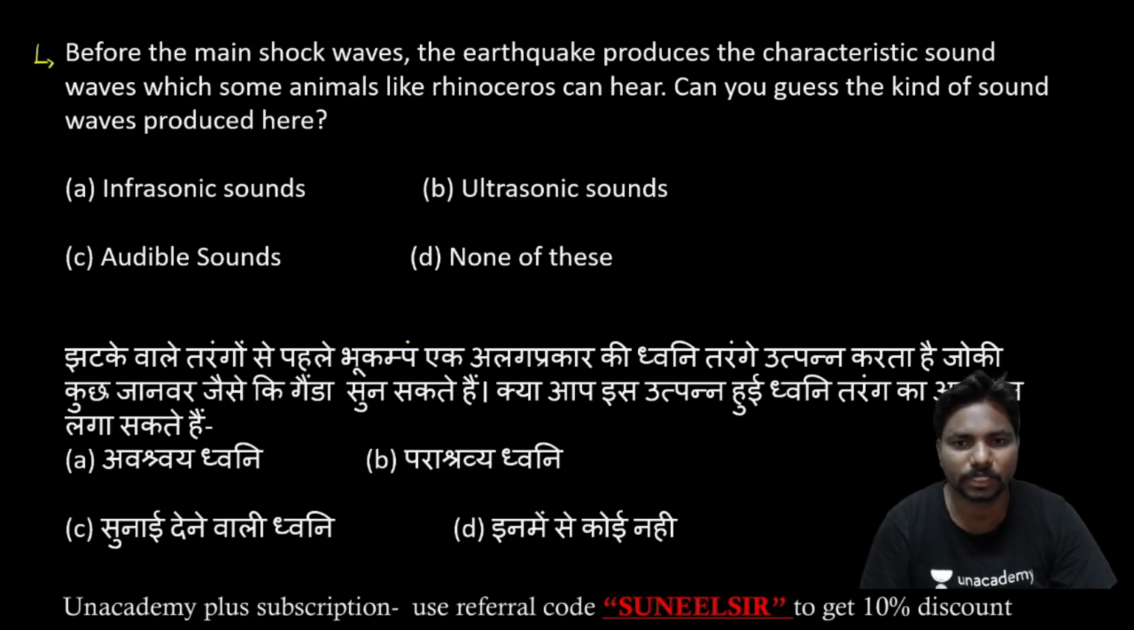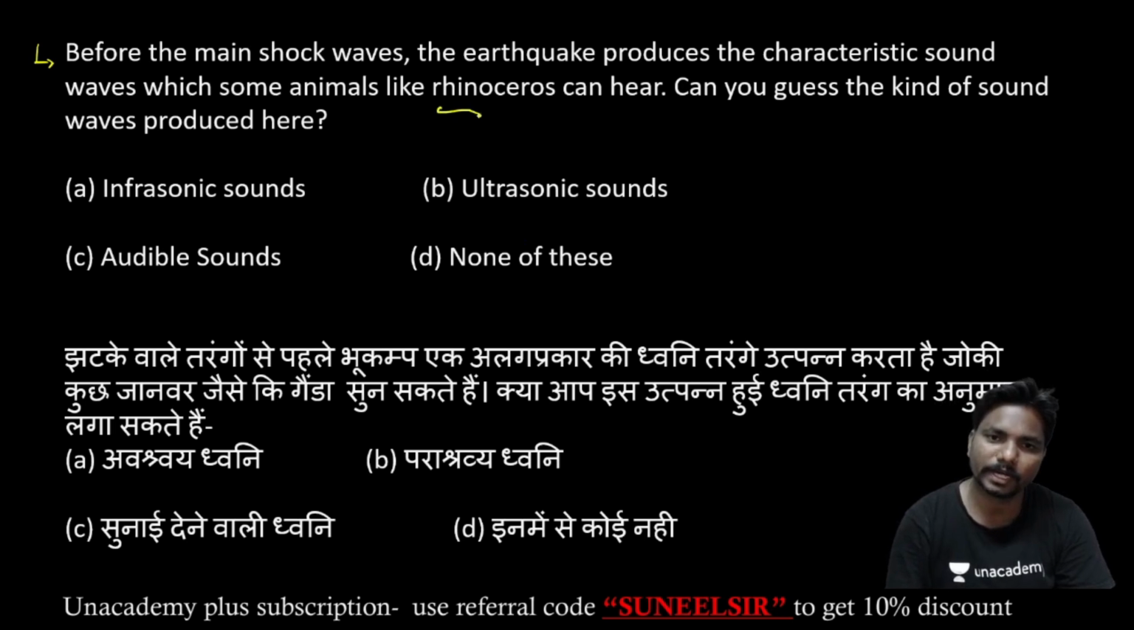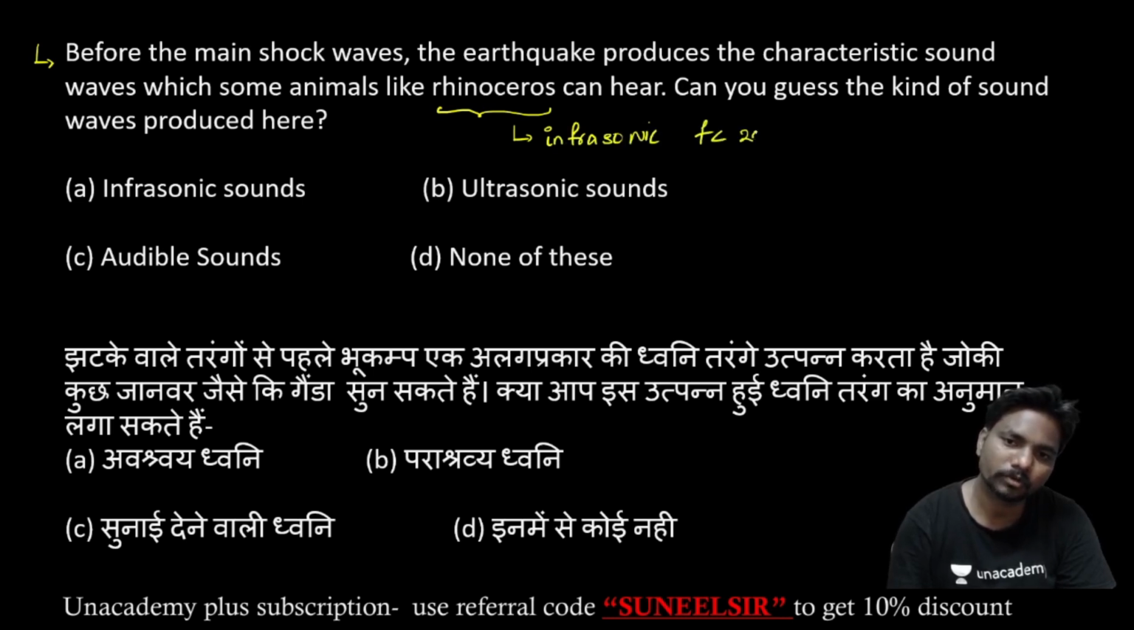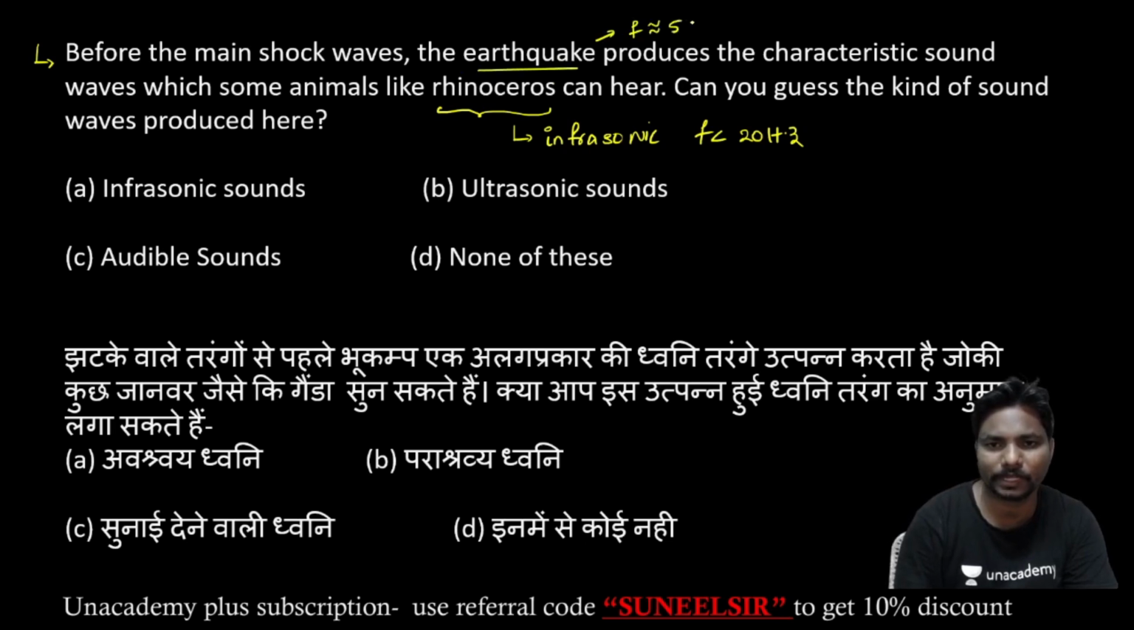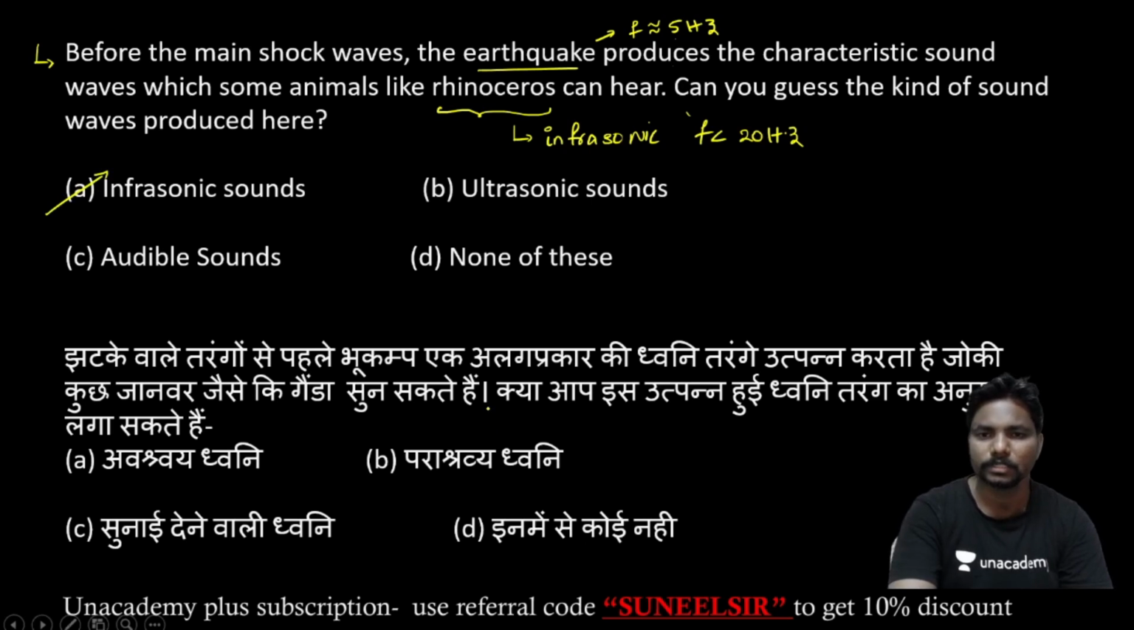Before the main shock waves, the earthquake produces a characteristic sound wave which some animals like the rhinoceros can hear. Can you guess the kind of sound? We know very well rhinoceros can hear infrasonic sound waves. Infrasonic means frequency less than 20 hertz. In an earthquake, the frequency of the waves produced is in the order of 5 hertz. So 5 hertz means less than 20 hertz, so we can say those are infrasonic sound waves, particularly low frequency infrasonic.